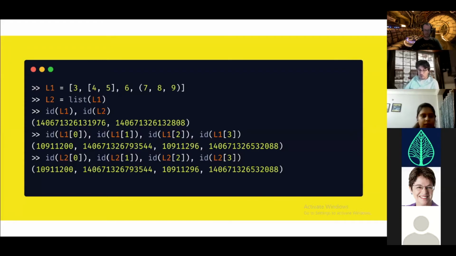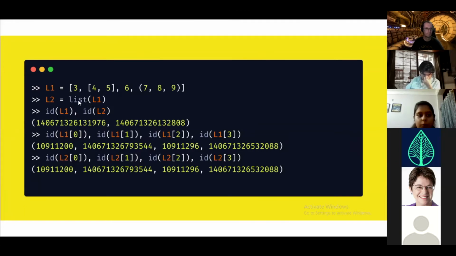So again, I have initialized a list L1 and then I'm copying the list L1 into variable L2. Remember, earlier we were assigning list L1 to L2. This time I am just using the built-in method list and then copying list L1 into L2.